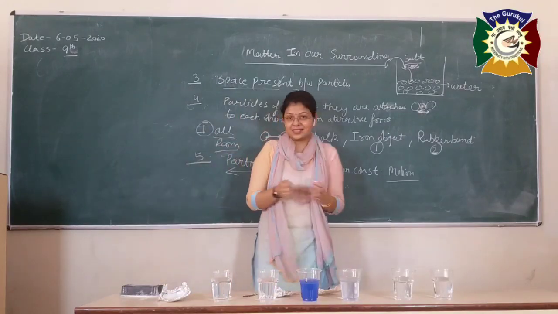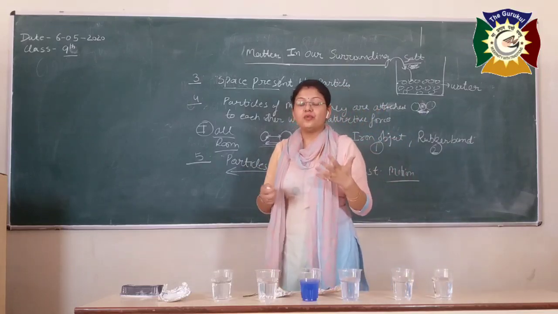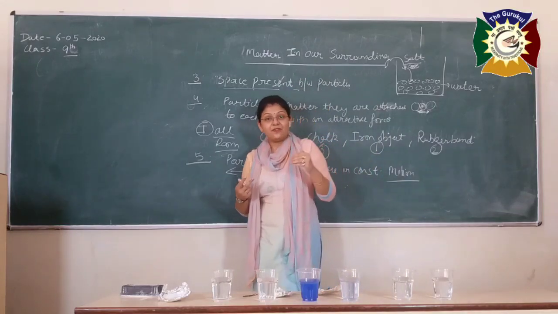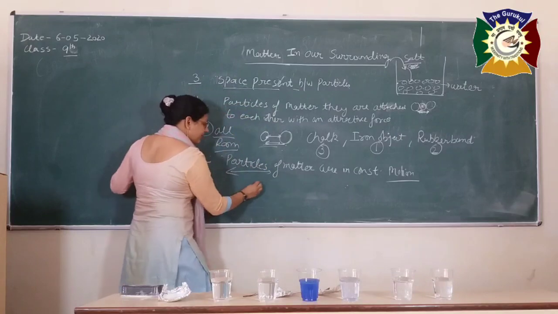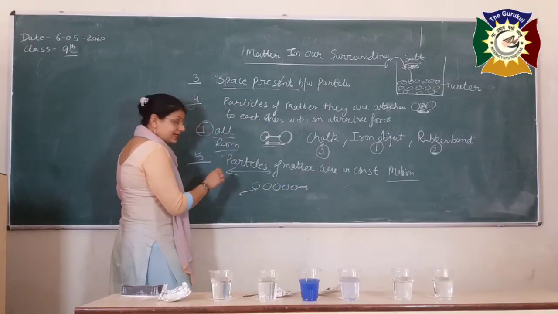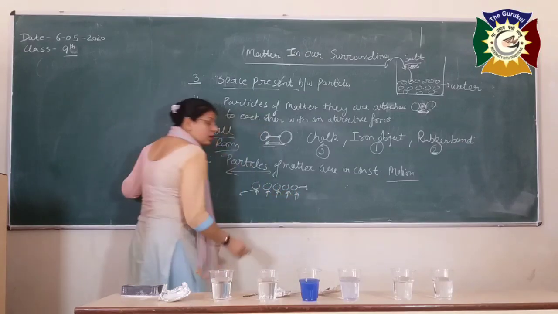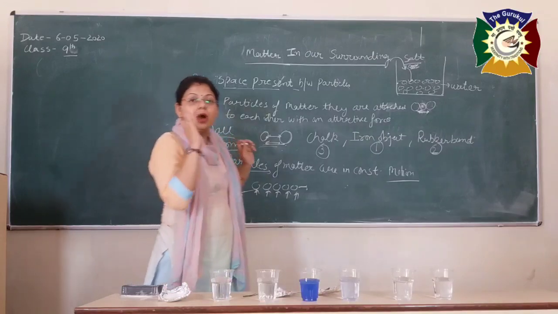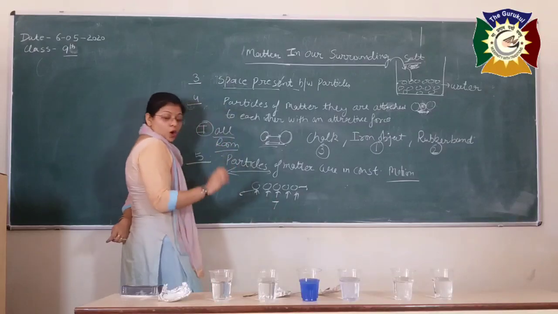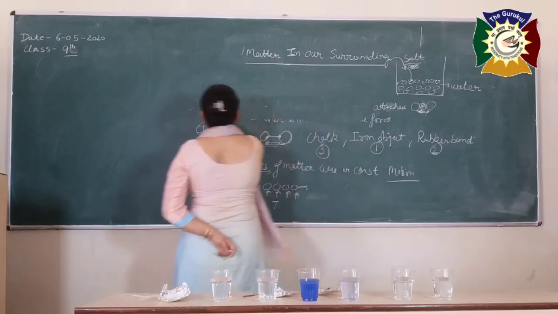Similarly, another example, you can take the fragrance of food. When the food is hot, you can feel the fragrance from a very large distance, because if it is hot, the particles of metal are constantly moving, and if it is hot, that means the energy of these particles is very high. What is the main difference between a hot food and a cold one? The main difference is the temperature. Hot food has a higher temperature as compared to the cold one.